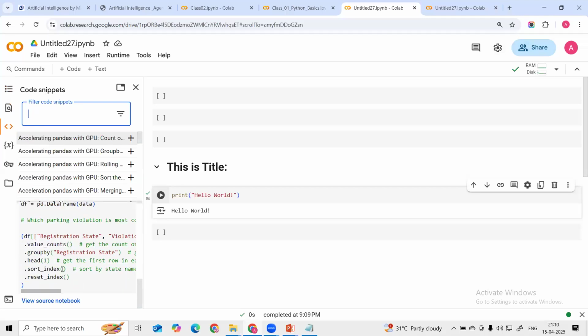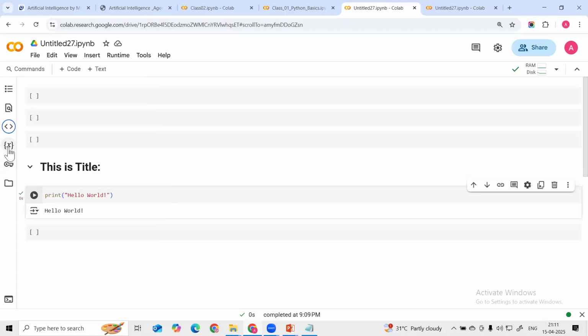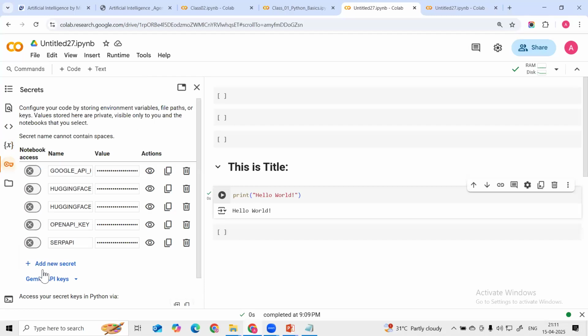Here they already have Gemini AI. We can find code snippets readily available. At the end of the course, we are going to see how we can use readily available code templates. And then we have variables, which we can store in the environment. And then we are going to see the secrets. These are the secrets we are going to utilize in generative AI. These are the different keys we are going to store here, and how we can access these keys for building smart AI applications.